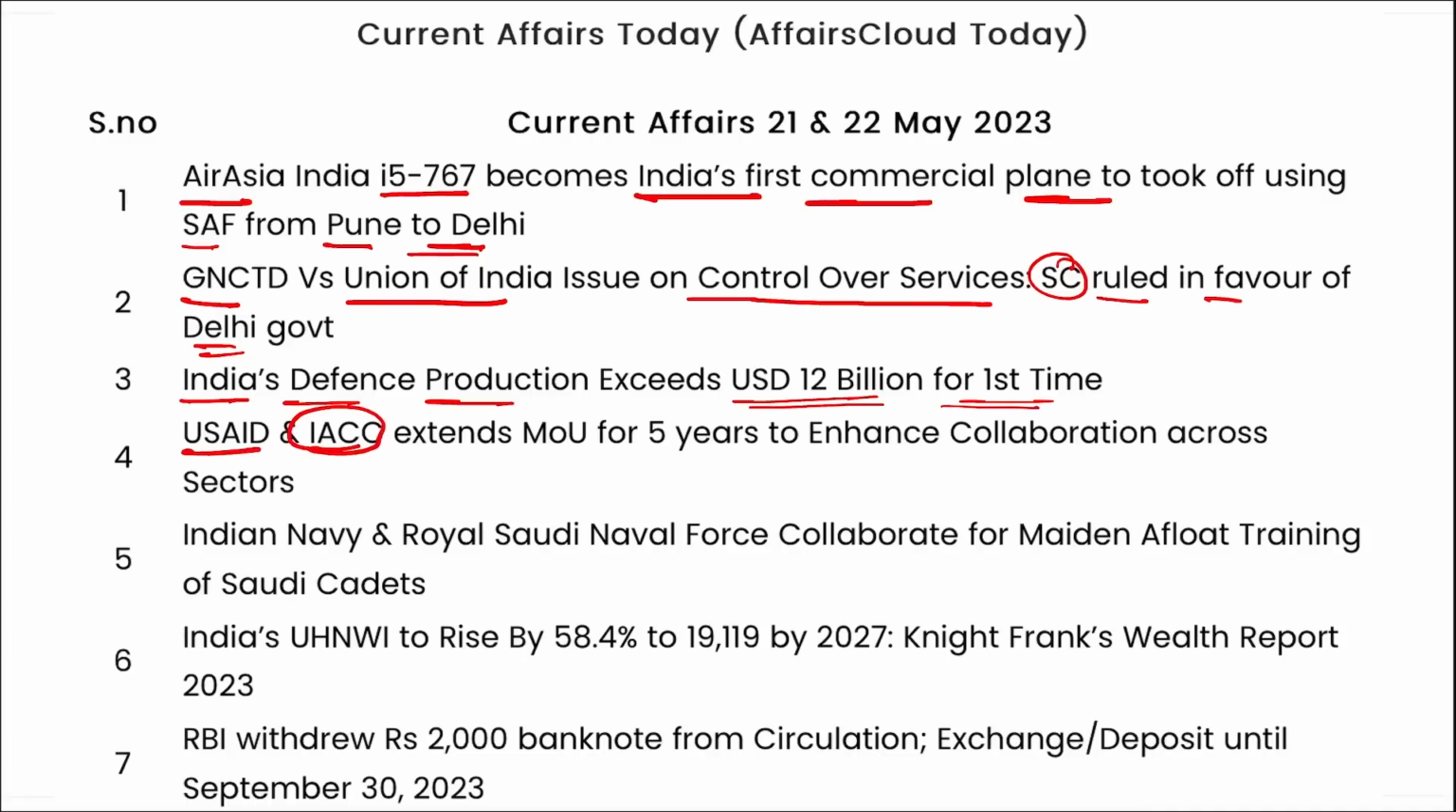USAID and IACC extended their MOU for 5 years to enhance collaboration across various sectors. Indian Navy and Royal Saudi Naval Force collaborated for the maiden afloat training of Saudi cadets.